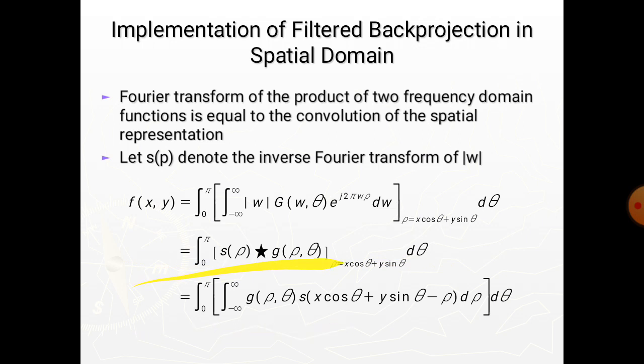These two lines of equation say the same thing: individual back projections at an angle θ can be obtained by convolving the corresponding projection g(ρ, θ) and the inverse Fourier transform of the ramp filter, s(ρ). As before, the complete back projected image is obtained by integrating, meaning summing, all the individual back projected images. With the exception of round-off differences in this computation, the results of using convolution will be identical to the results using FFT.